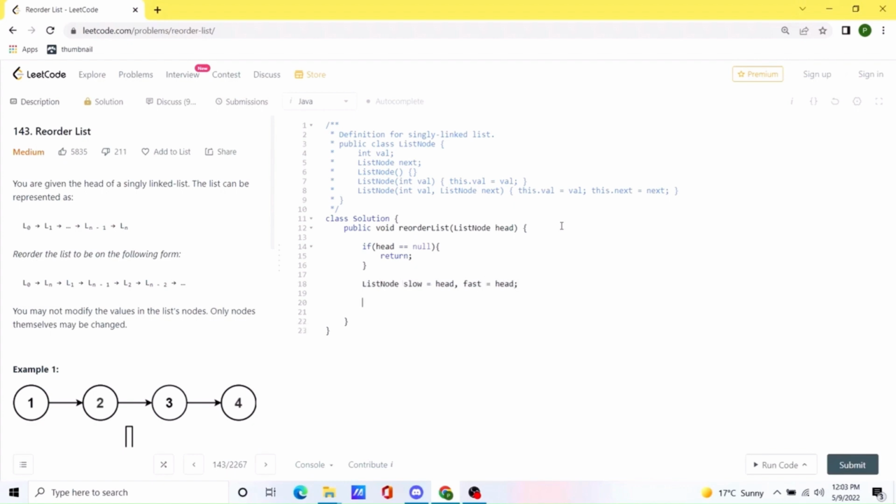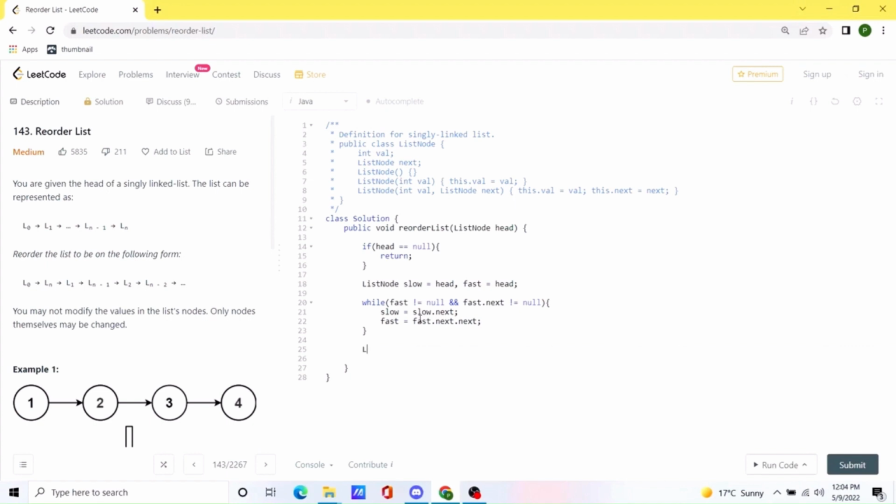Now once we have our slow and fast list nodes, we are going to run a while loop. While fast is not equal to null and fast dot next is not equal to null, we will move the slow and fast pointers up until that point. Once this is done, we will have a new linked list starting from the slow pointer, and we will have to reverse that linked list.